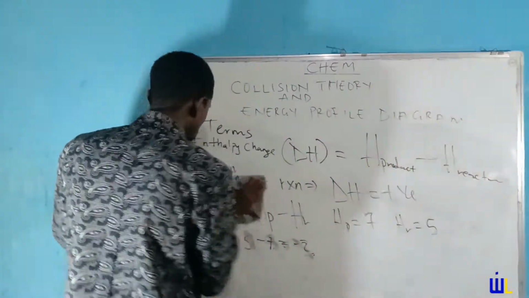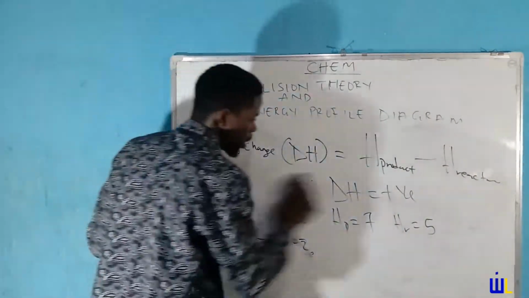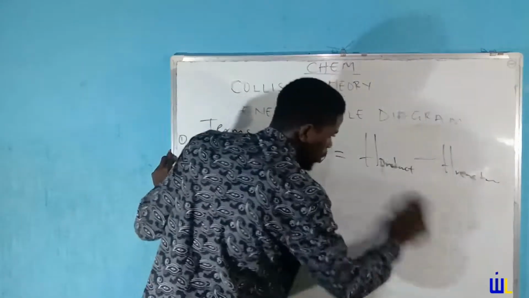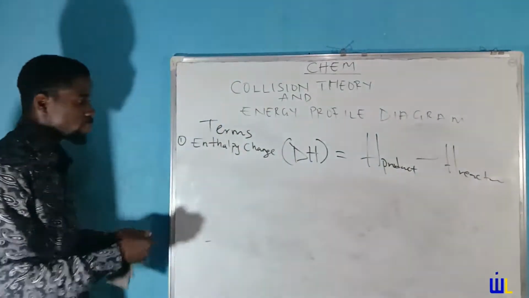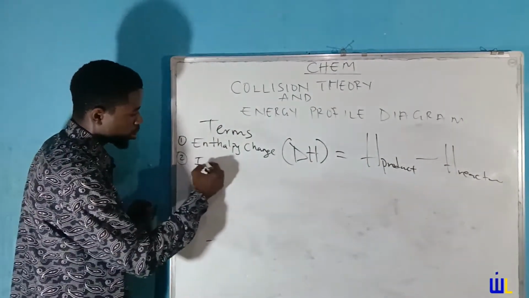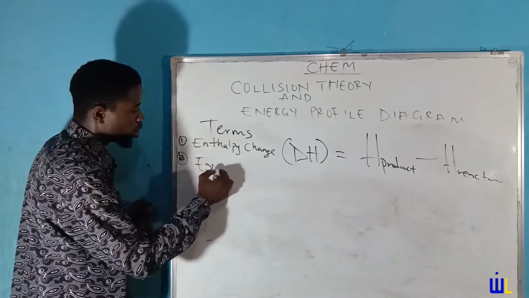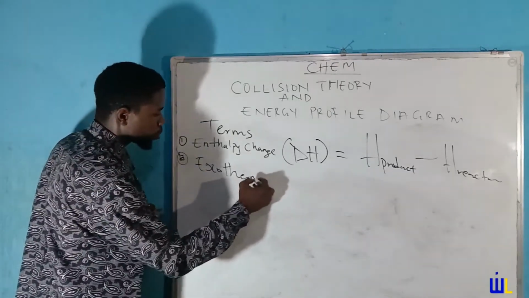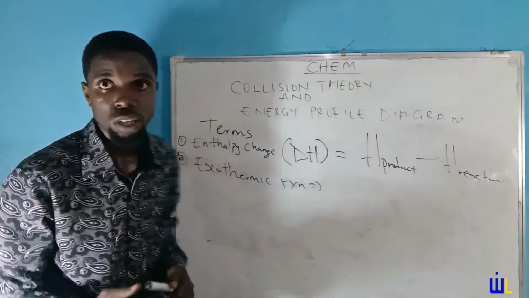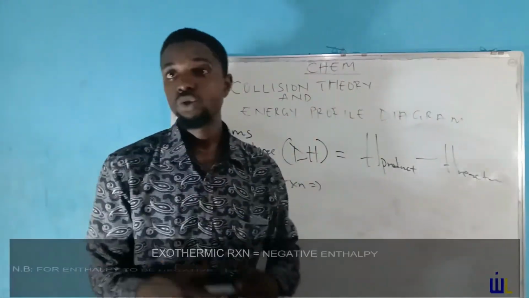So let's take this off the board. We are done with the endothermic. Let's understand the exothermic. So what am I trying to say? That once we are dealing with the exothermic, that's B, exothermic, it is a reaction which involves liberation of the heat from the system to the surrounding.